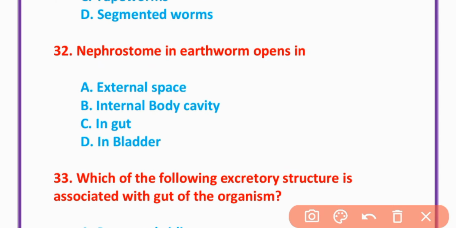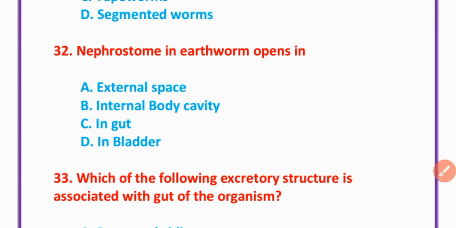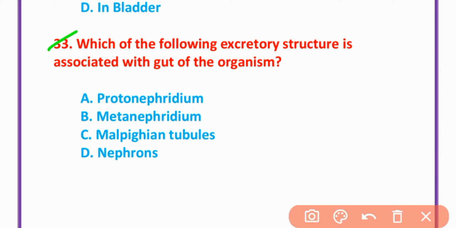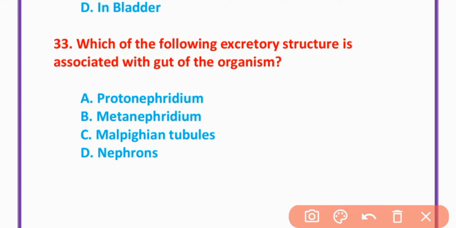MCQ number 32. Nephrostome in earthworm opens in the internal body cavity. MCQ number 33. Which of the following excretory structures is associated with the gut of the organism? Malpighian tubes. Option C is correct.